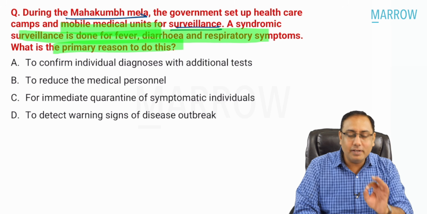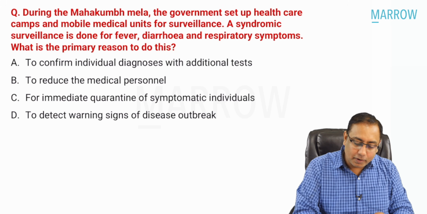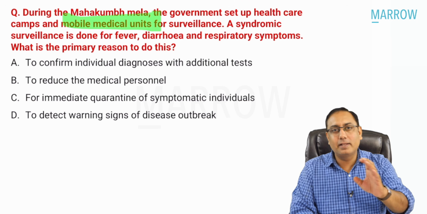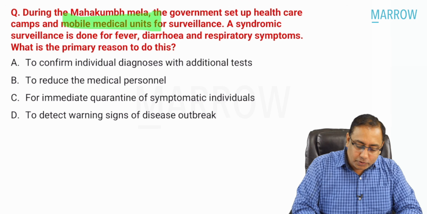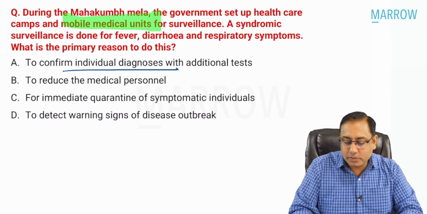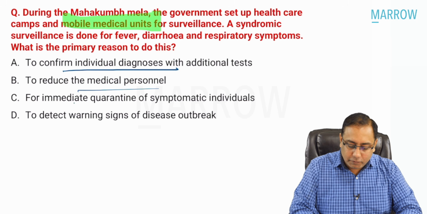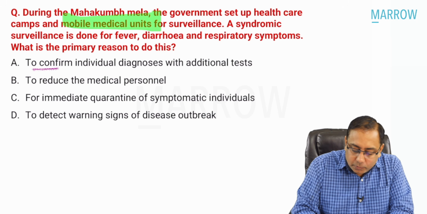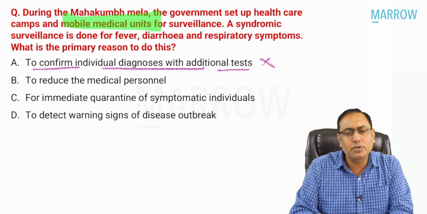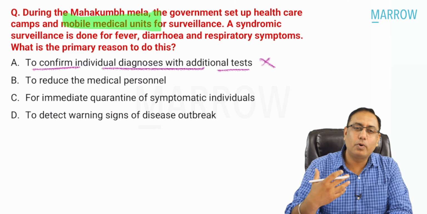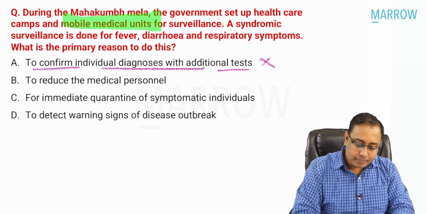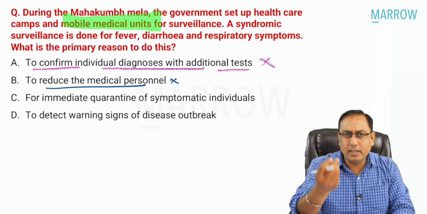It's a very intelligent, practically usable MCQ, I would say, and if you just apply a little bit of sense to the MCQ, it comes out with the correct answer. So the options given were: to confirm individual diagnosis with additional tests, to reduce the medical personnel, for immediate quarantine of the symptomatic individuals, for detecting the warning signs. So starting from the start, to confirm the individual diagnosis with additional tests, that is not the correct answer, because in a Mahakumbh Mela, you don't want to do additional tests and individual diagnosis. It's not like opportunistic screening. To reduce the medical personnel, obviously that is not the correct answer.